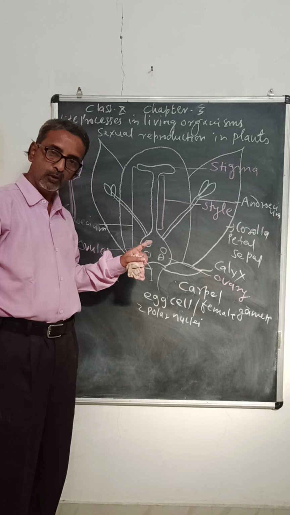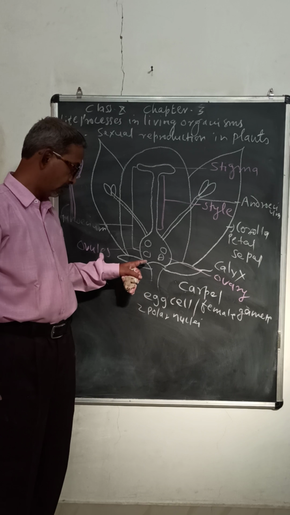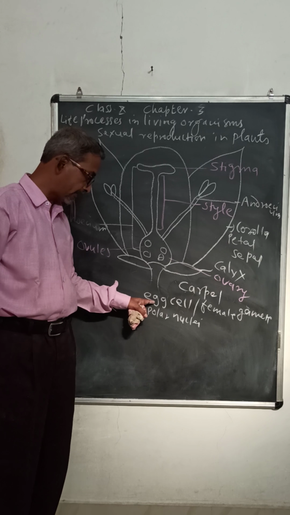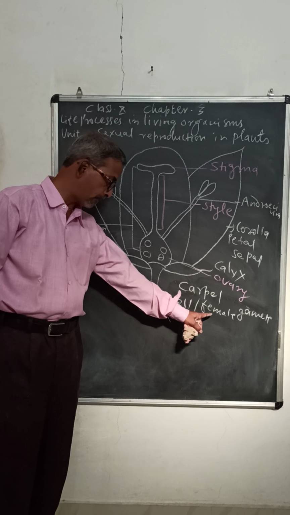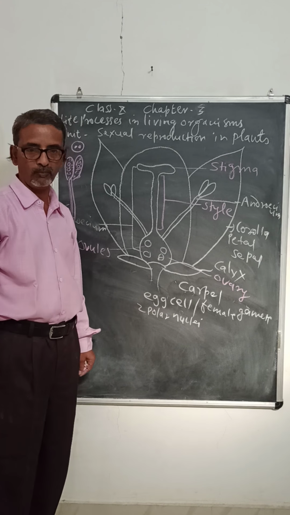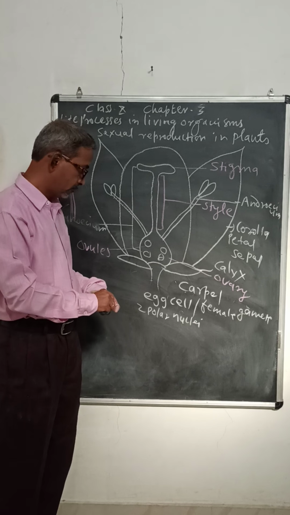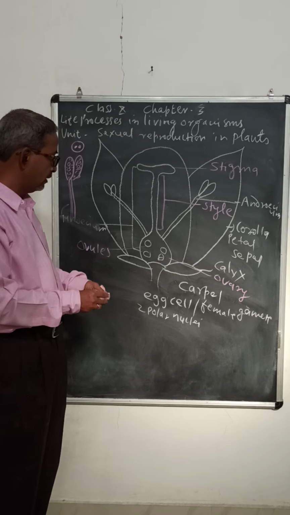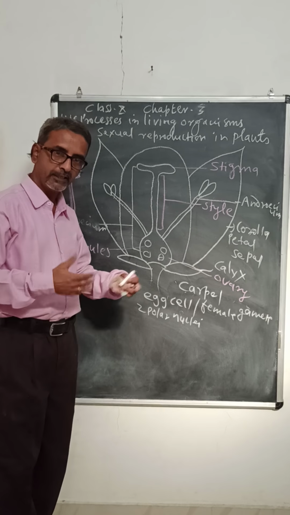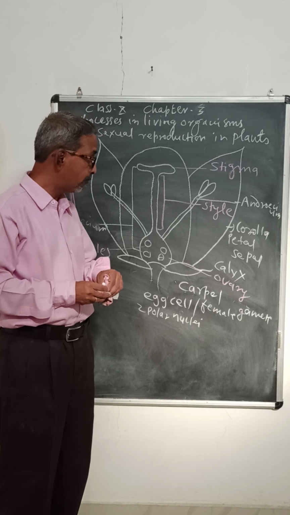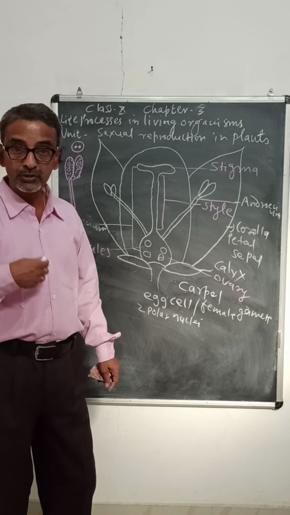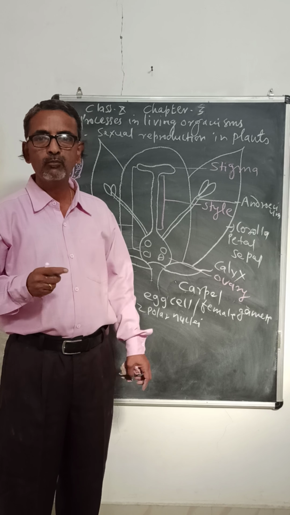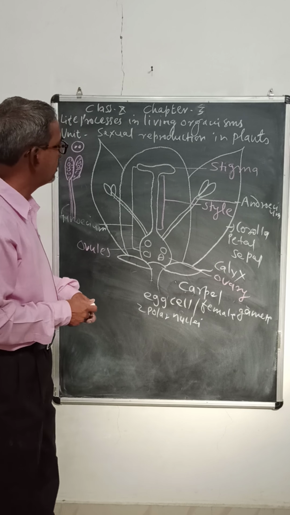So after meiosis in the ovules, one egg cell or female gamete and two polar nuclei are formed. Next, we have seen the petals are variously colored. We have seen the reason why they are variously colored: to attract the insects, for a process called pollination.